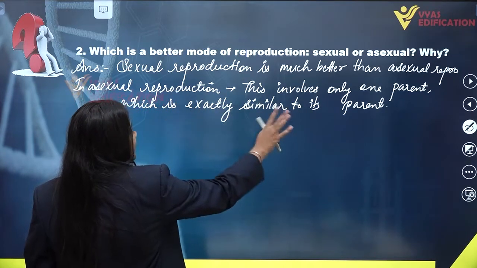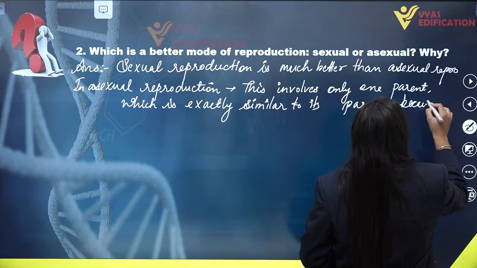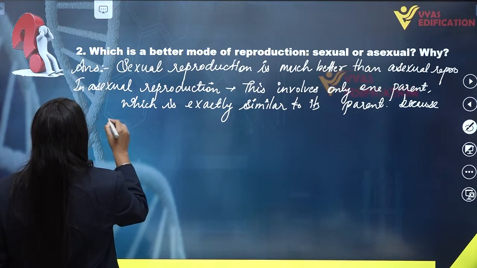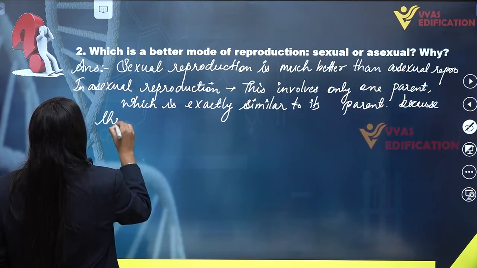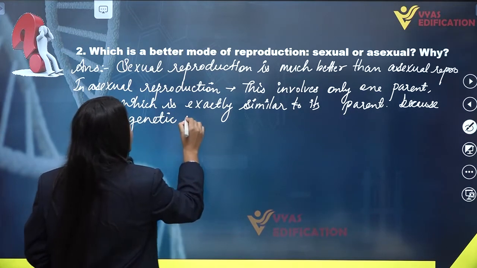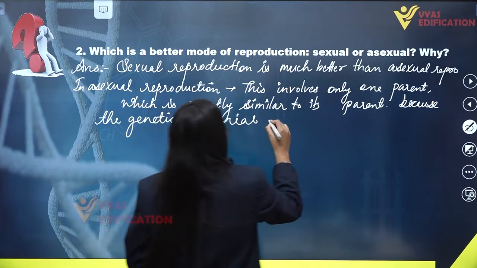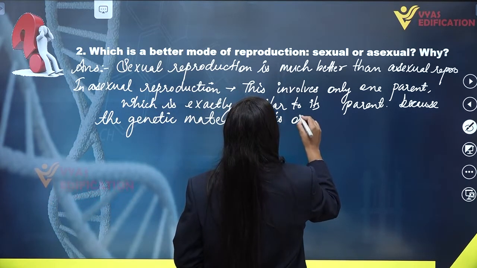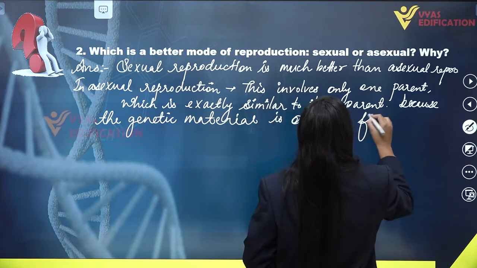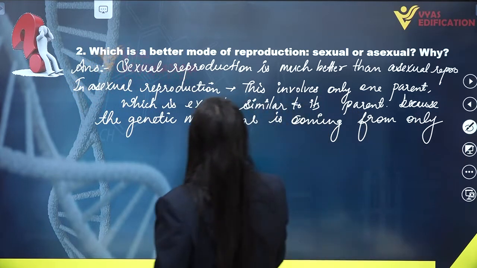So it is exactly similar to its parent because, we have to write the reason, the genetic material is coming from only one parent.